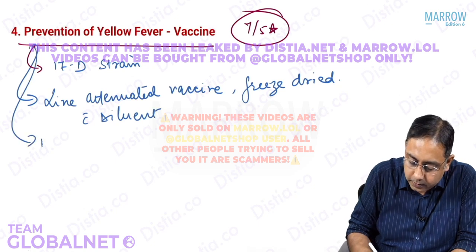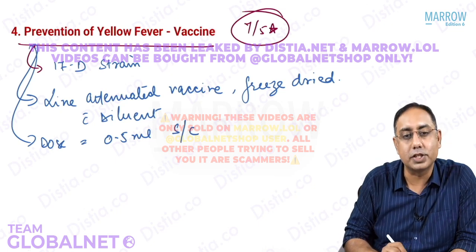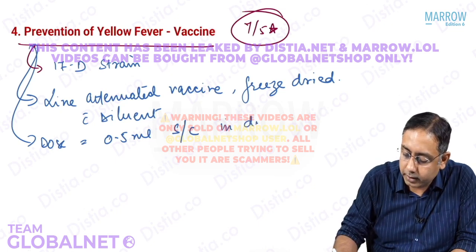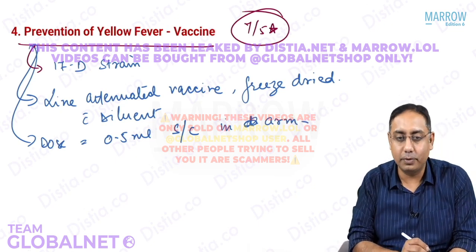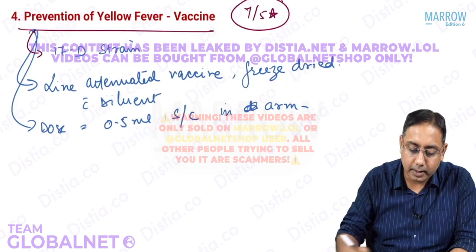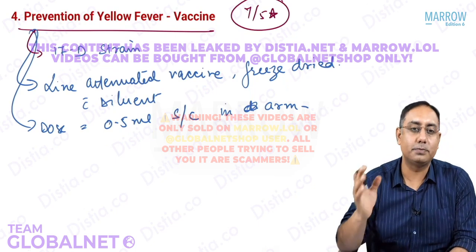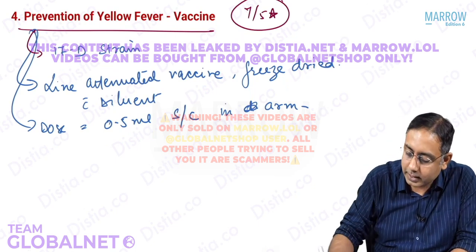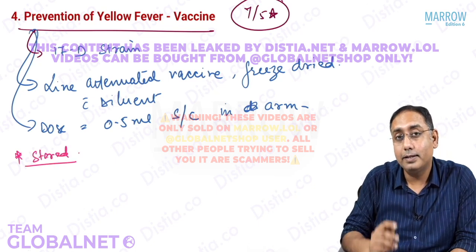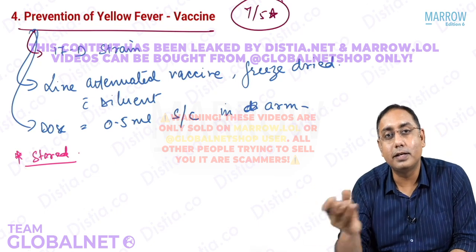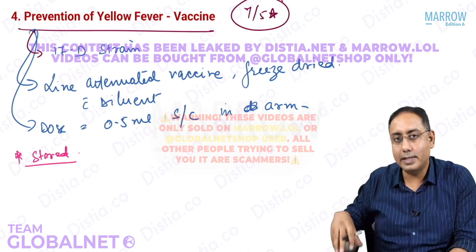What is the dose of this vaccine? The dose is 0.5 ml given as a subcutaneous injection, in the deltoid area, in the arm. Now, there are typical MCQs related to the yellow fever vaccine regarding storage and management. This vaccine, of course, is not available at the sub-centers, health and wellness center, Asha worker, or Anganwadi worker. It is only at designated places.